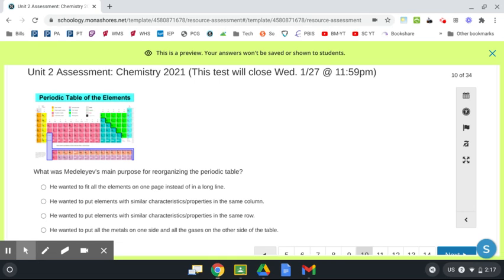Number 10. What was Mendeleev's main purpose for reorganizing the periodic table? I'm sure I said his name wrong, but what was the main purpose for reorganizing the periodic table? He wanted to fit all the elements on one page instead of a long line. He wanted to put elements with similar characteristics, properties in the same column. He wanted to put elements with similar characteristics or properties in the same row. He wanted to put all the metals on one side and all the gases on the other side of the table.